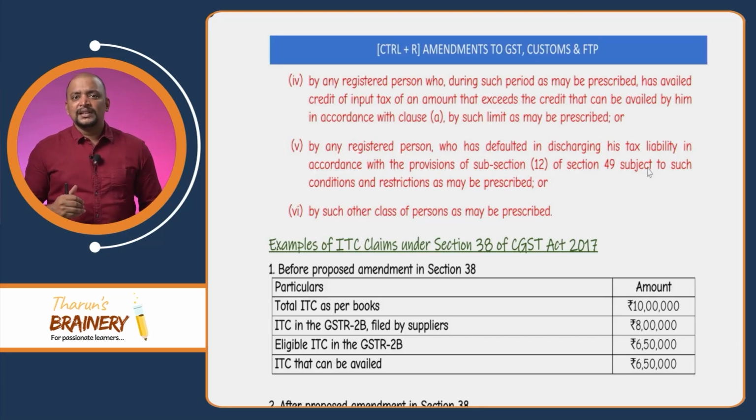Now here comes another important question. Can I take more ITC in 3B than in 2B? Already we discussed this amendment in the input tax credit segment. What did I tell you? The ITC that can be availed by a recipient is matched ITC as per 2B minus blocked credits, ITC with respect to non-business, ITC with respect to exempted supplies, and we need to add GST paid under RCM. So, self-assessed ITC is what we take.